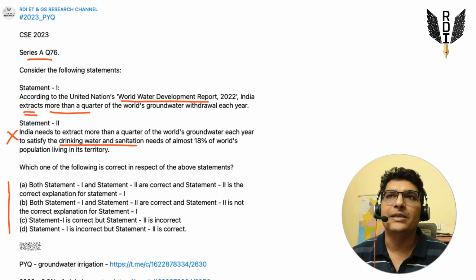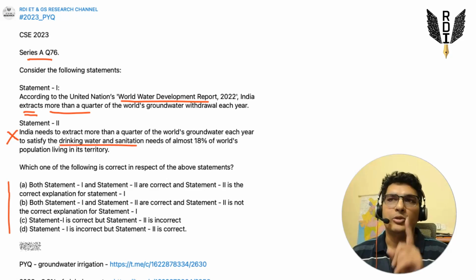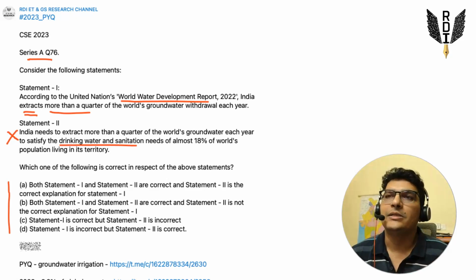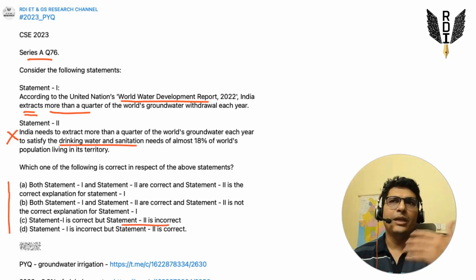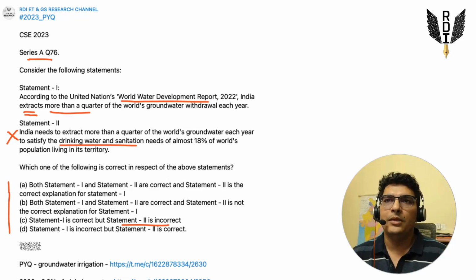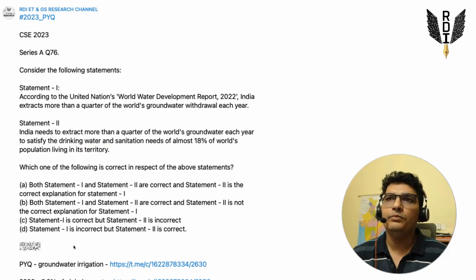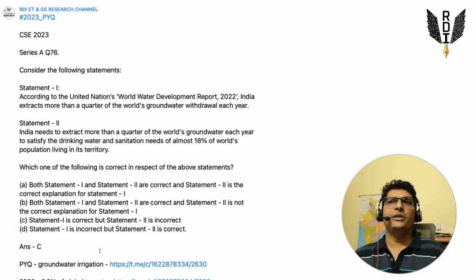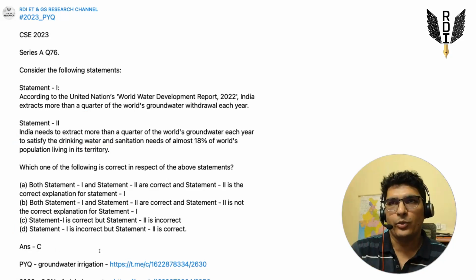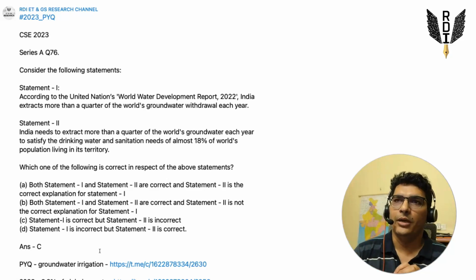If the second statement is incorrect, you come to the options. There is only one option which says that the second statement is incorrect. So we don't need to worry about the first statement in this question. So the best answer to this question will be Charlie. Right, so we can solve this question directly by just one statement using the would have heard approach.